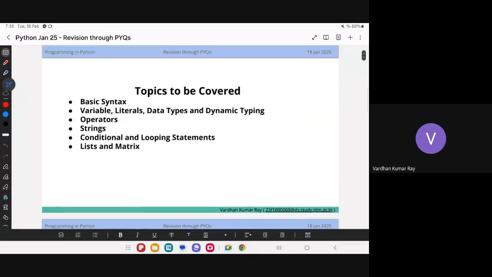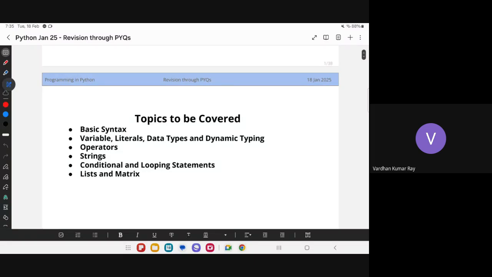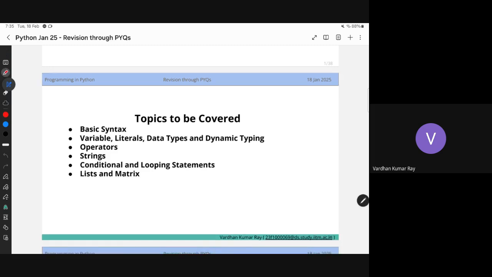So these are the topics as far as I know, or whatever I have seen in my week 1 to 4 and when I took Python: some basic syntax, variables, operators, strings, conditional statements, looping statements, and lists and matrices. In the boot camp we have covered the first 5 things and lists, but matrices we have not covered, which is just a 2D list. So I would assume people might be slightly comfortable. If they are not, I will tell them through the question.